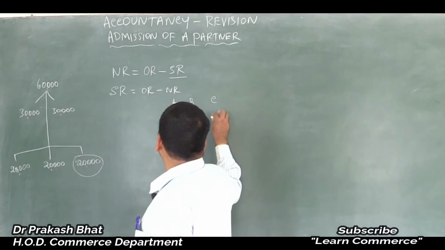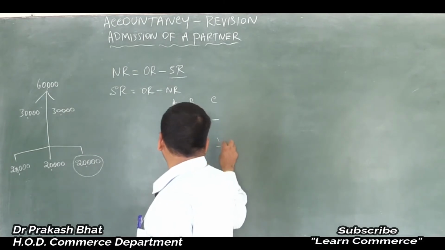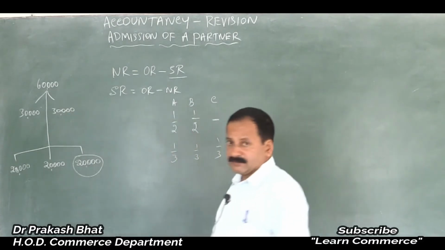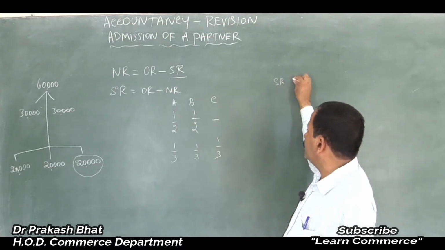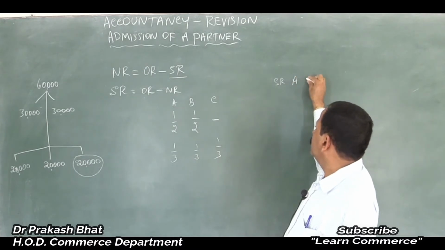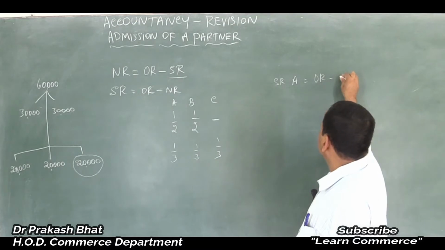To put it symbolically, earlier it was 1/2 and 1/2 for A and B. After the entry of C, they will share in equal proportions again, 1/3, 1/3 and 1/3. So the sacrifice ratio of Mr. A is equal to his old ratio minus his new ratio.